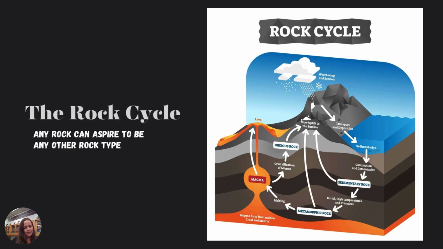Before we go deep into that, let's go back to the rock cycle. Remember that any rock can aspire to be any other rock type, as long as the correct processes are followed. This is driven by plate tectonics. If we don't see subduction, we don't see erosion, we're not going to have remelting of rocks, or the breakdown of rocks in order to have the rocks transform into something else.